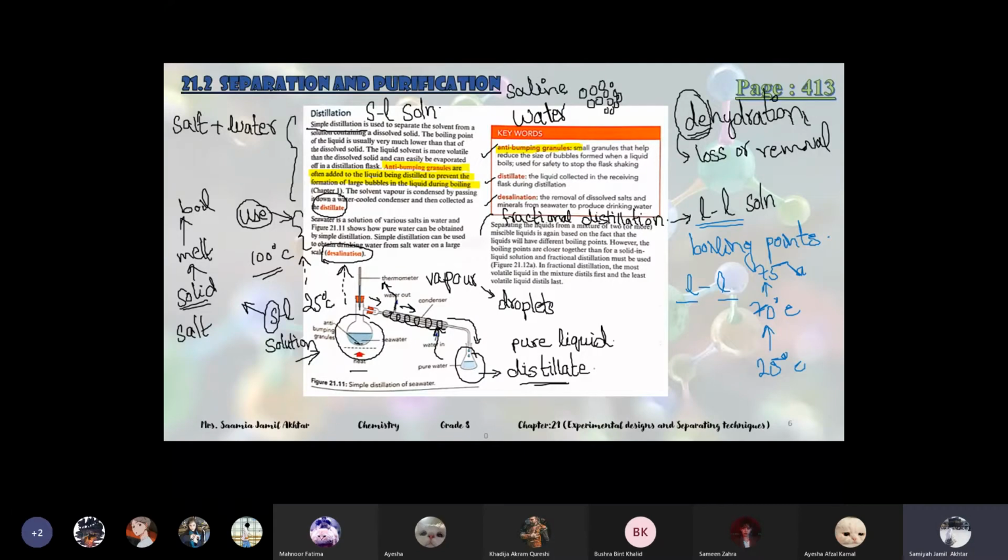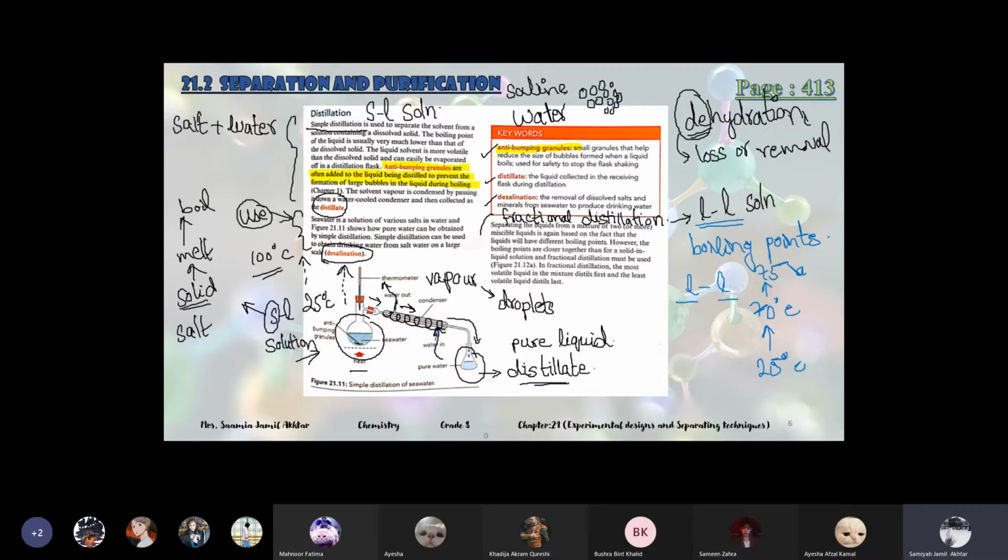But in the case of solid liquid in simple distillation, it's not the case, because the boiling points are really far from each other. Like I told you, the solid will first melt and then it will boil, so its boiling point is much higher as compared to liquid. So in solid liquid the boiling points are very far apart. But in liquids we have to be very careful because the boiling points might be close.